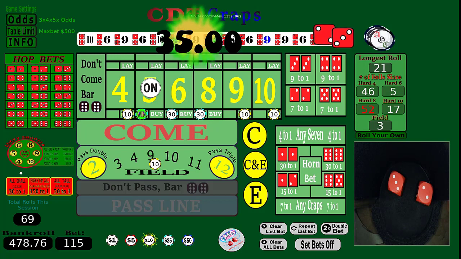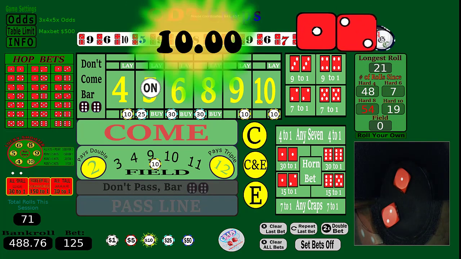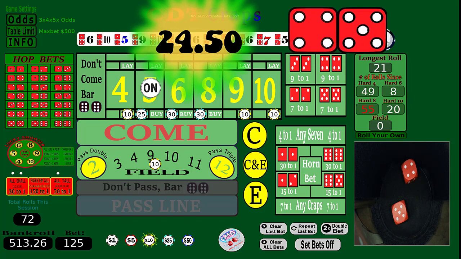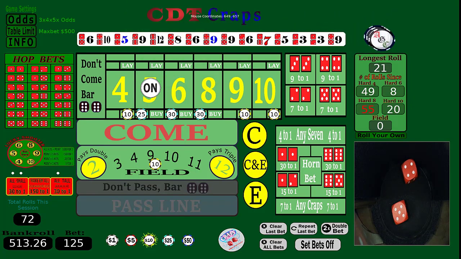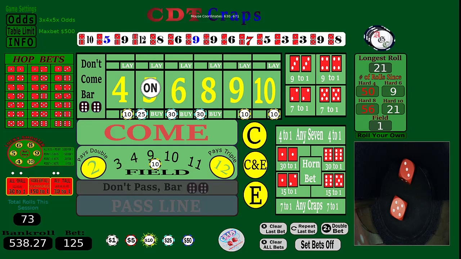And a 5. So we're clearing these come out rolls. That's cool. That helps. We need 2 more hits to be in the clear. There's a 3. That's going to help a little bit. There's another 3. A little help. And a 9. I don't remember that 21 roller. Interesting. Let's go. There's an 8. That's more money. So again, we're clear again. We're 538.